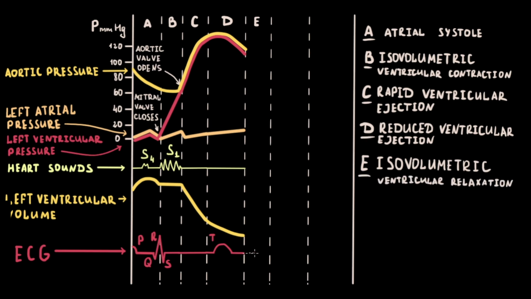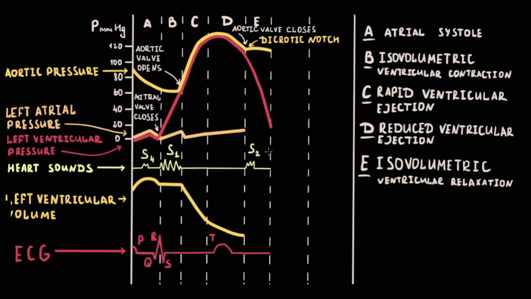Isovolumetric ventricular relaxation begins after the ventricles are fully repolarized, and is marked by the end of the T wave on the ECG. Because the left ventricle is relaxed, left ventricular pressure decreases dramatically. When ventricular pressure falls below the aortic pressure, the aortic valve closes. At the point where the aortic valve closes, the aortic pressure curve shows a blip, called the dicrotic notch, or incisura. The aortic valve closes slightly before the pulmonic valve, both producing the second heart sound.